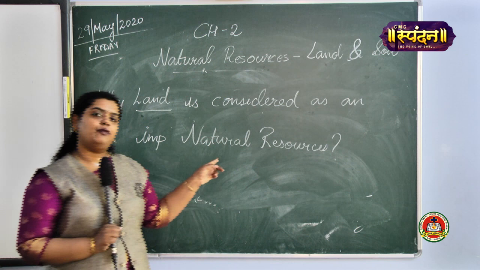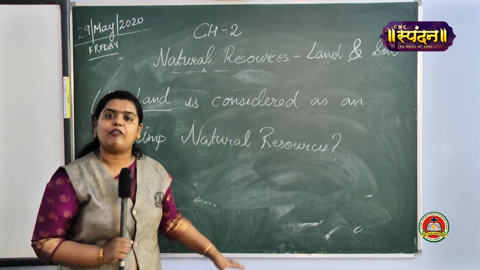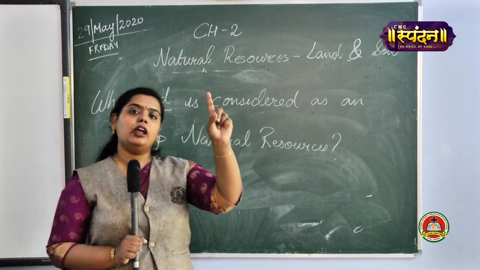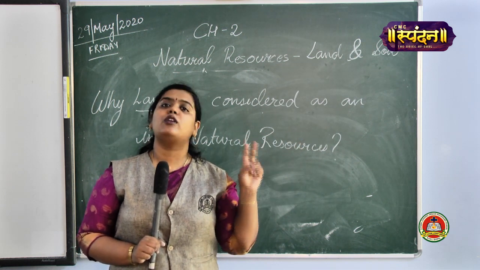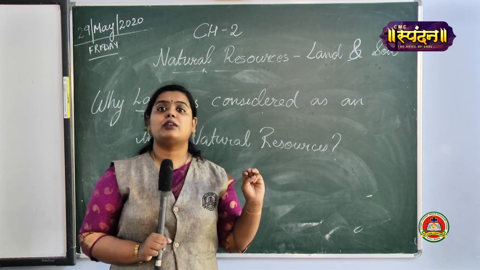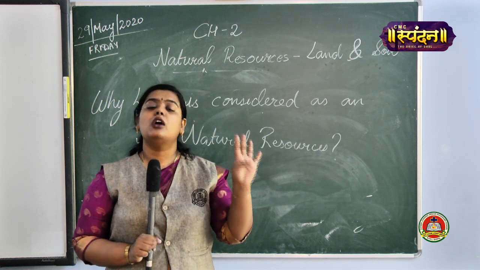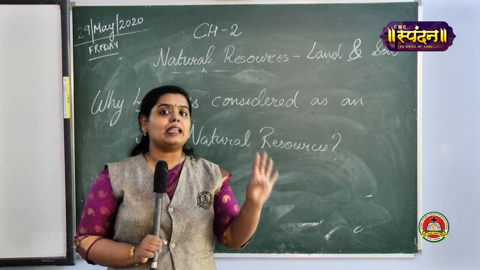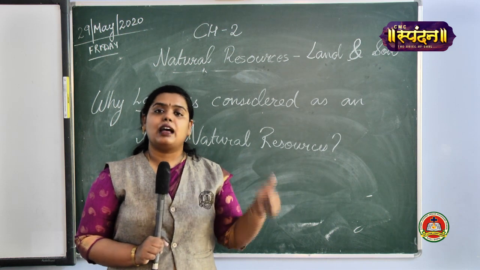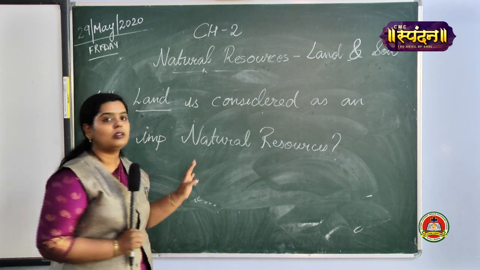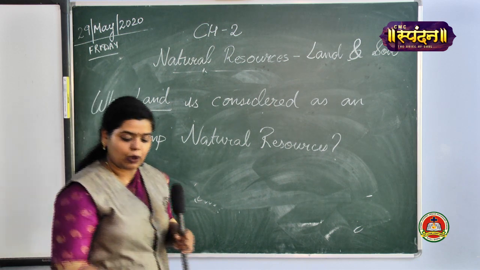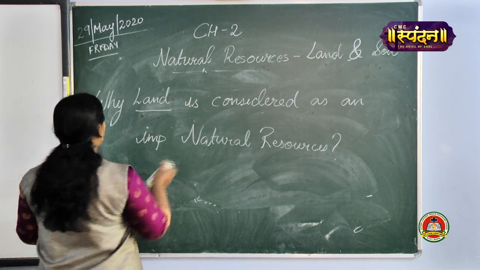Is it clear? And for this you will be writing those five points. Base for natural vegetation. Second, it is a habitat for wildlife. Third, it supports economic activities. Fourth, mining and industries. Last one is for building our houses. Till this topic, I think it is clear to all of you. Let's go through the topic once again.